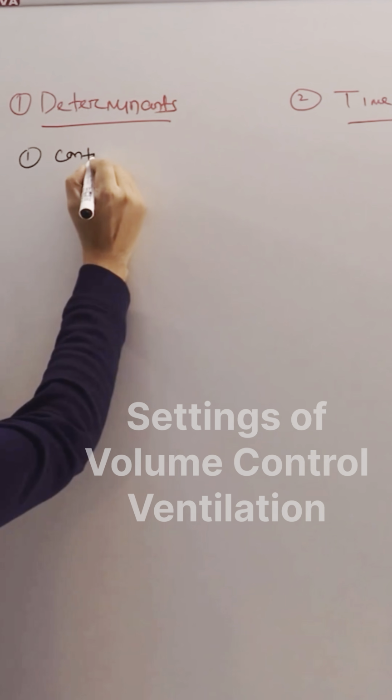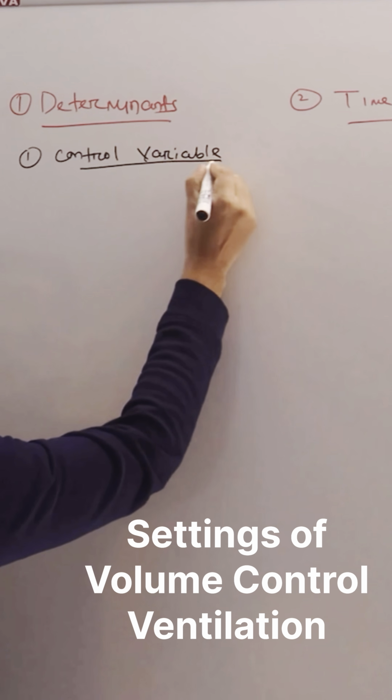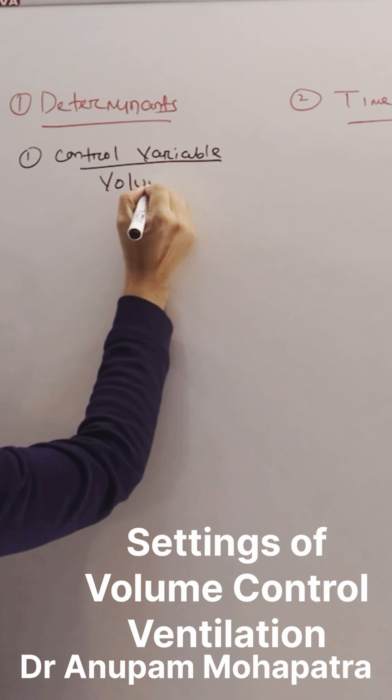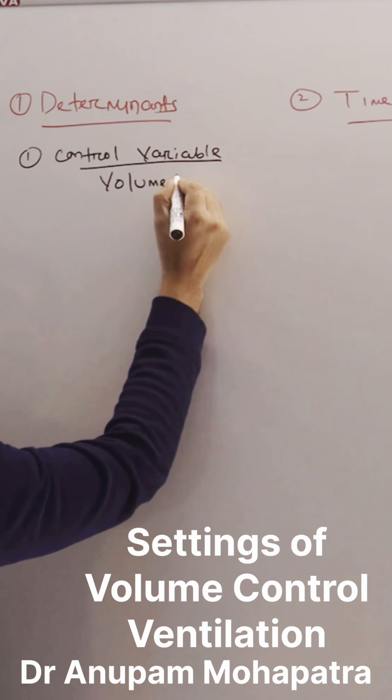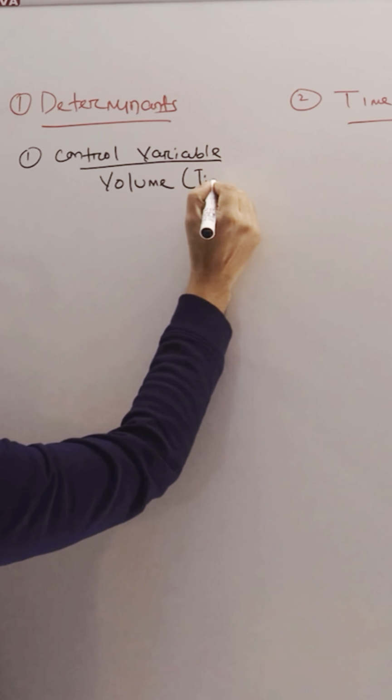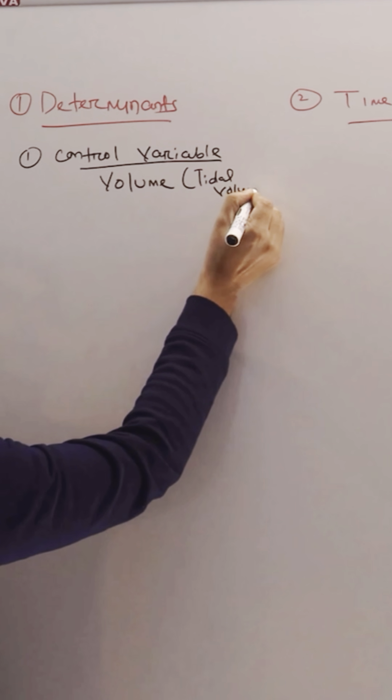One will be control variable. As the name suggests, volume is our control variable. Now how to calculate this volume? It is also called tidal volume. How to calculate this volume?